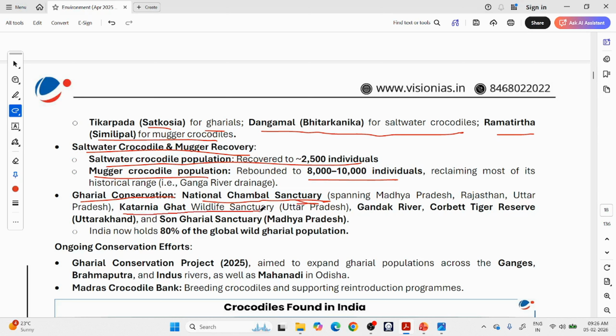Katarniaghat Wildlife Sanctuary in Uttar Pradesh. Gandak River, Corbett Tiger Reserve in Uttarakhand. Son Gharial Sanctuary in Madhya Pradesh, on the Son River. India holds 80% of the global wild Gharial population.